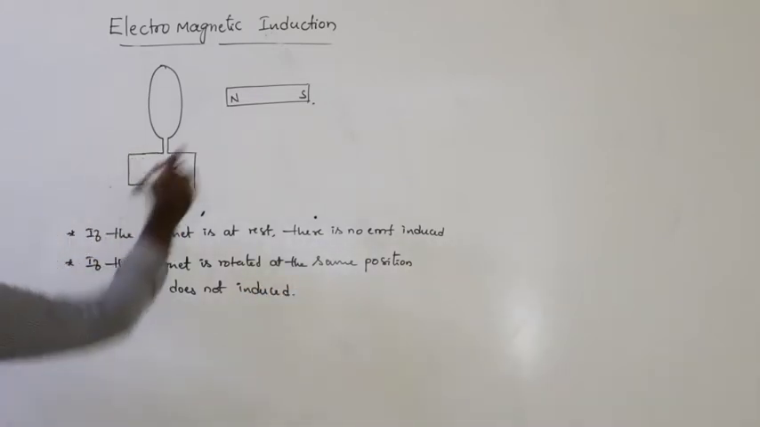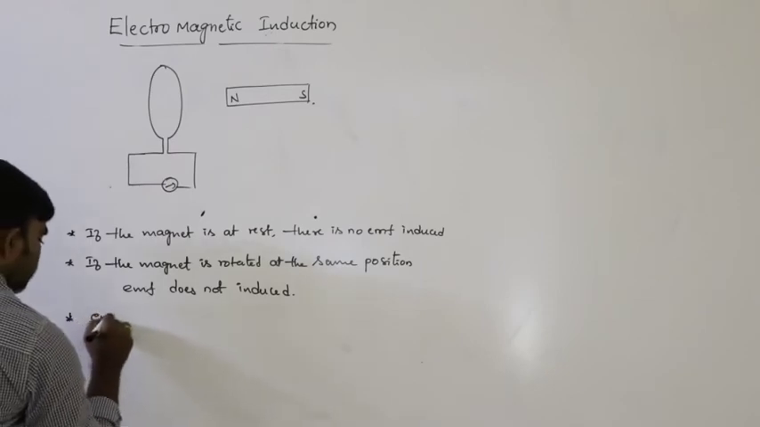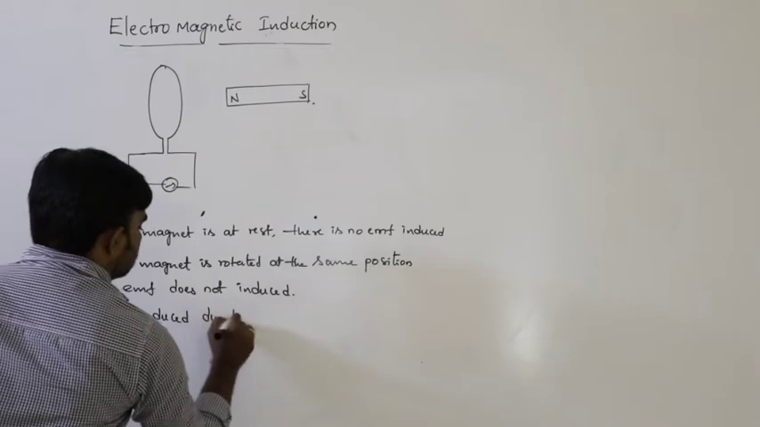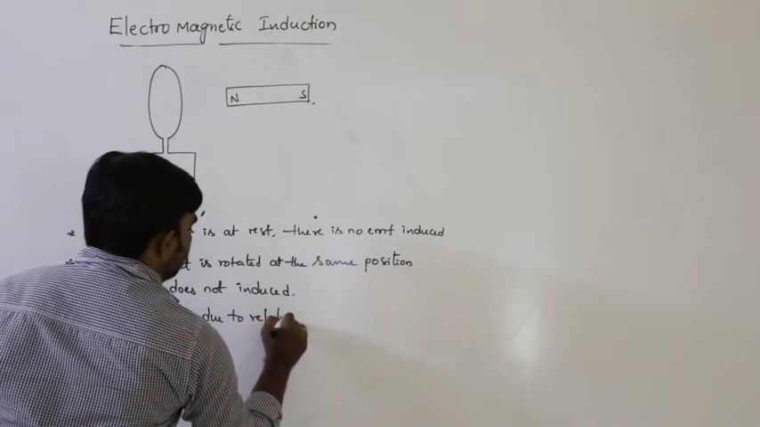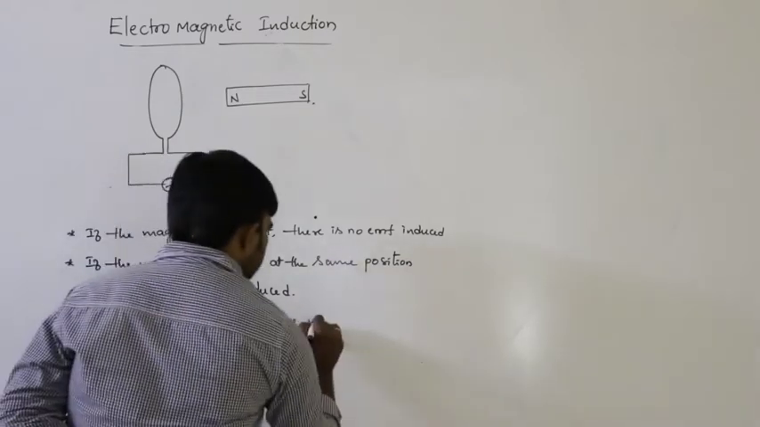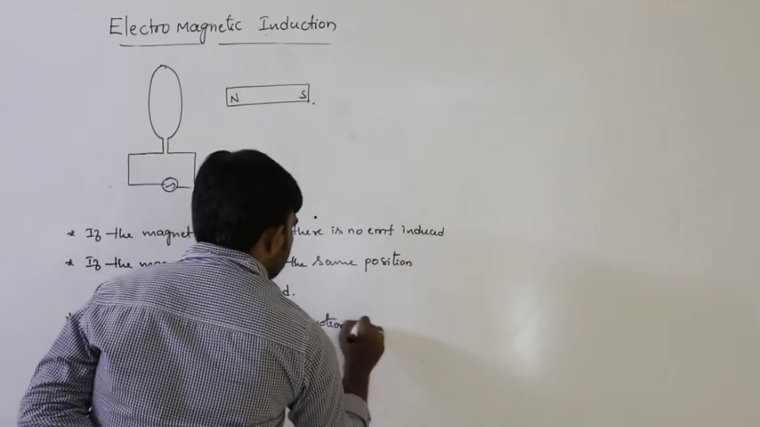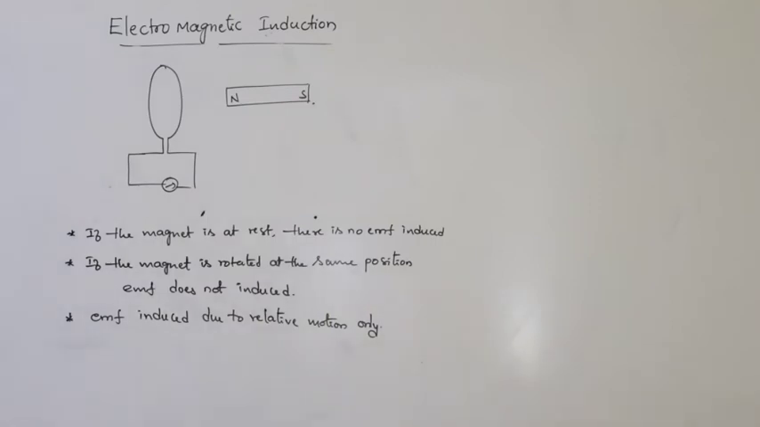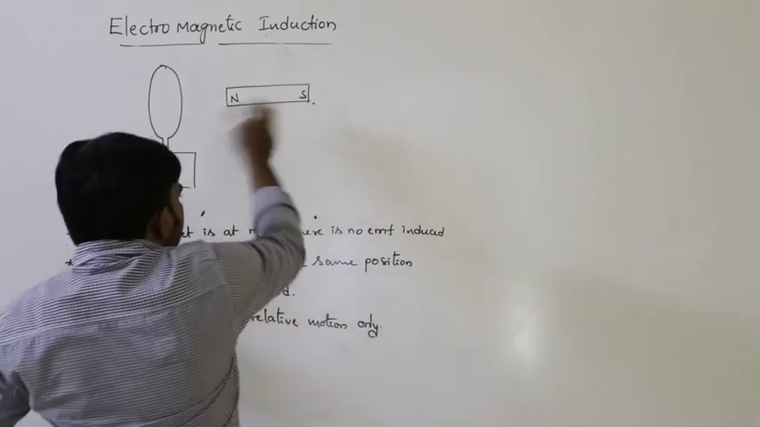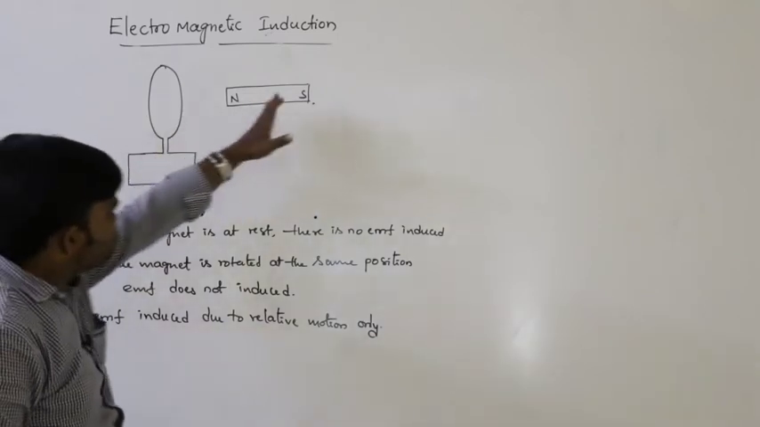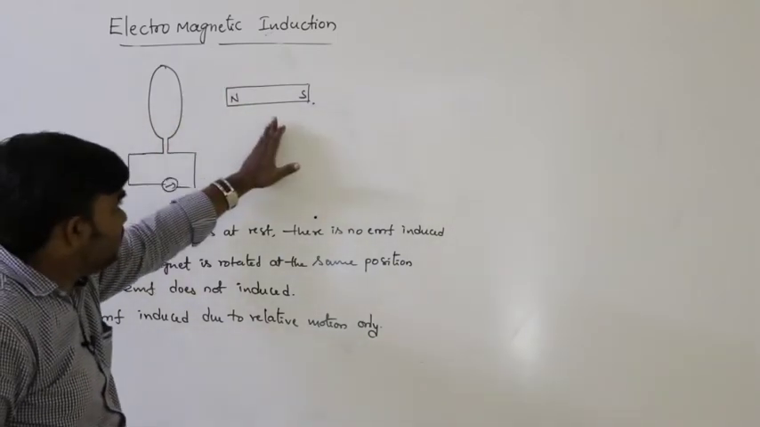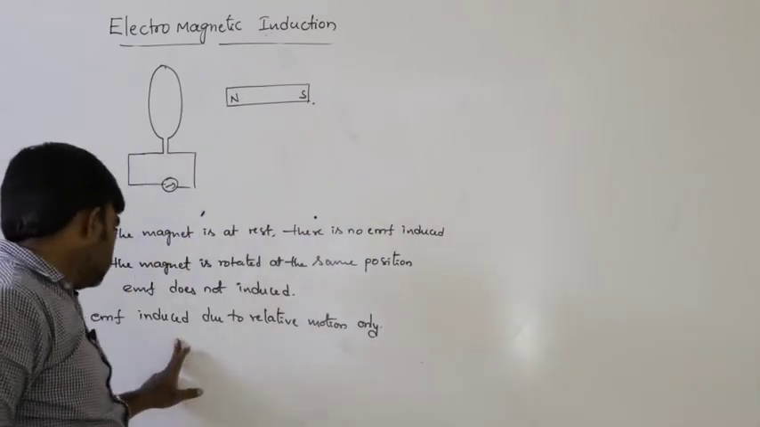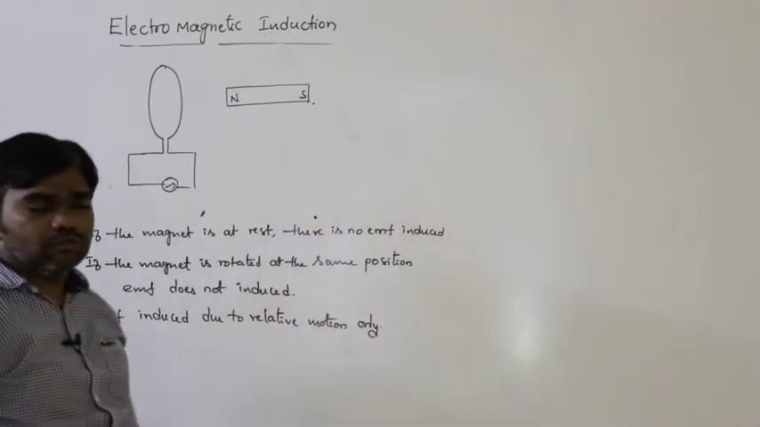Next, EMF is induced due to relative motion only. That means both are in motion or any one is in motion. If the coil is at rest, the magnet is in motion, or if the magnet is at rest, the coil is in motion, or both are in motion. In that situation only, EMF is induced.